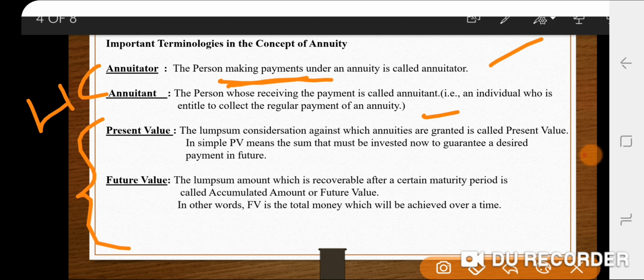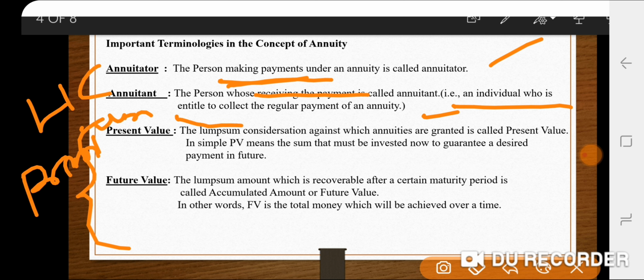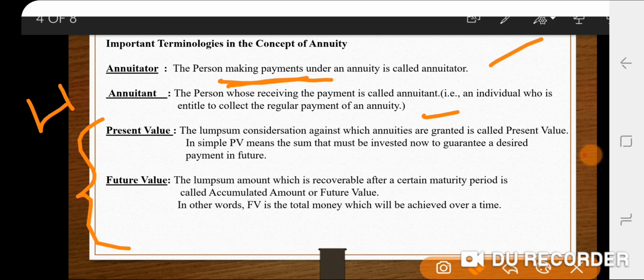Okay, if you are buying any LIC policy, the premium will be paid by you, so you will become the annuitor. Annuitant means the person who is receiving the payment, so it may be an agent. That's why I have mentioned here an individual who is entitled to collect the regular payment of an annuity. That means it may be a person or any institution which will be entitled to collect the regular payment of an annuity. Annuitor means the person who is making a payment. Annuitant means the person who is receiving a payment.